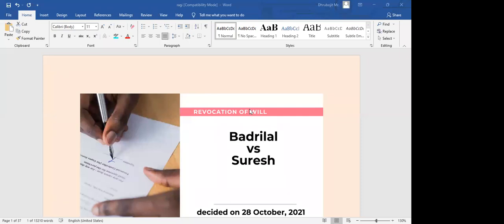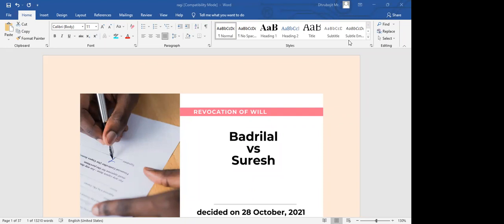Okay, so what is a will? Anybody? It's a statement that states to whom all your property goes after your death. A document that tells how to dispose of property after death.